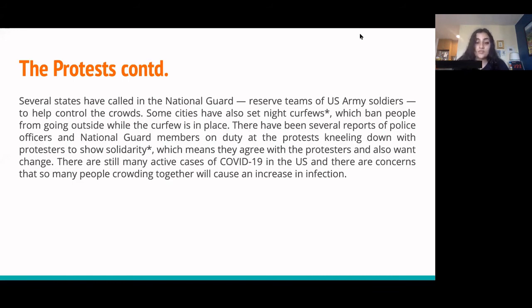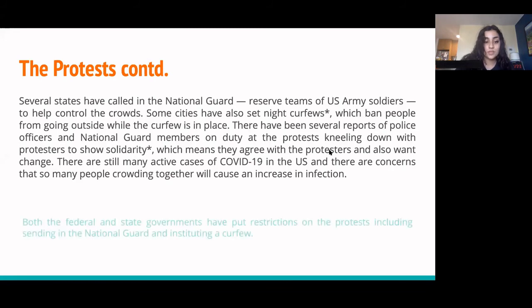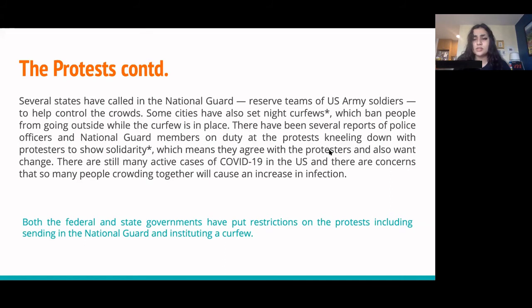Okay, so the main idea for this is both federal and state governments have put restrictions on the protests, including sending in the National Guard and instituting a curfew. There was a curfew in New York until today, which is the day that I'm filming, Saturday. First it was 10 or 11, and then it got moved to 8. I guess there's no more anymore, but you guys probably already know that.